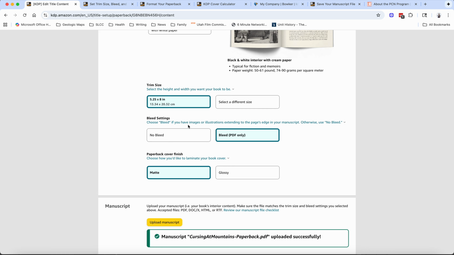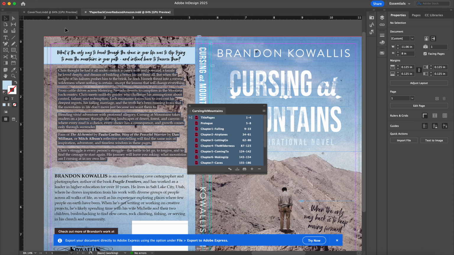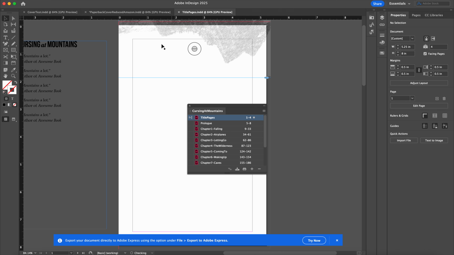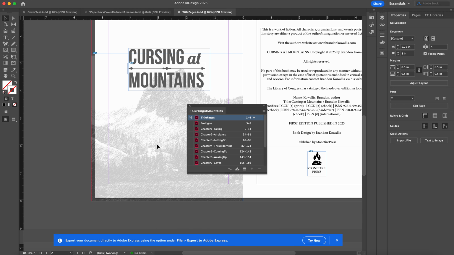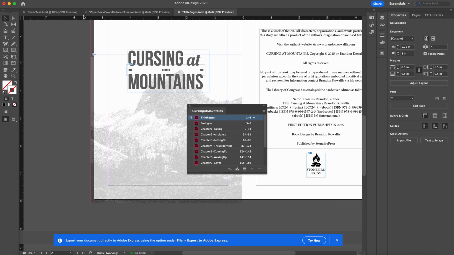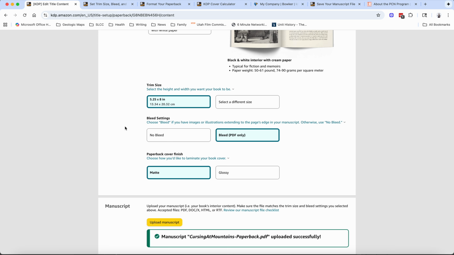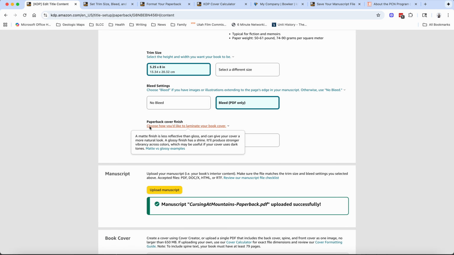This is going to have a bleed on it, because the first couple of pages in the document have graphics that spill over into the edges of the page. In fact, I'll show you real quick. Let's just open the title pages here. You can see this comes all the way to the edge, so it goes a little off. There's the bleed, and I'm going to trim it right there to make sure that graphic comes all the way to the edge. Same as right here. So it's set up with the bleed, and I like matte books better than glossy, so I chose matte.